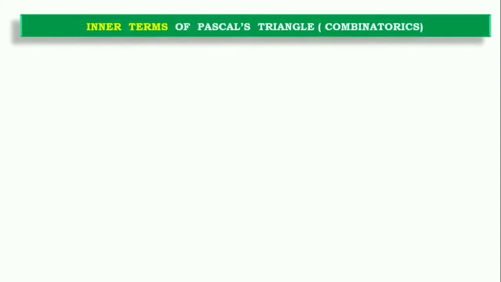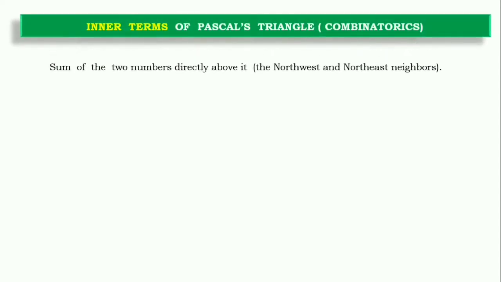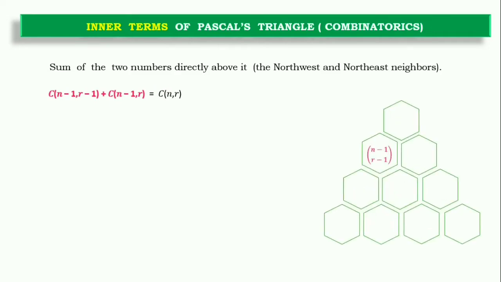Now, forming the inner terms of Pascal's triangle. Pascal's triangle says that any inner term will be constructed by the addition of its northwest and northeast neighbors. On our right-hand side is Pascal's triangle.